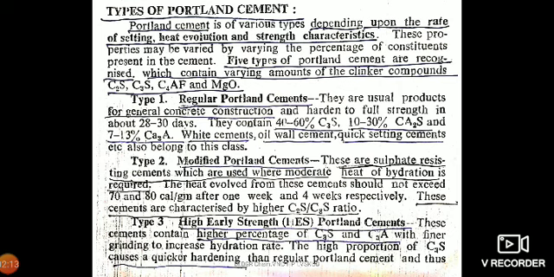Then, types of Portland cement. Depending upon the rate of setting, heat of evolution and strength characteristics, Portland cement has been categorized into 5 types.